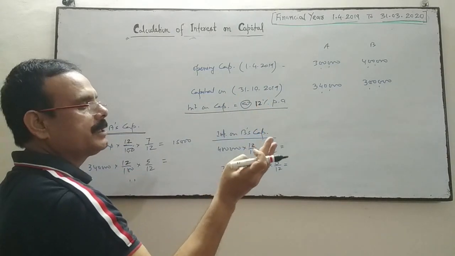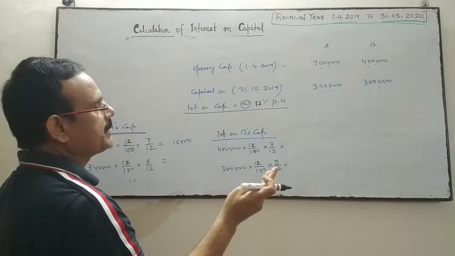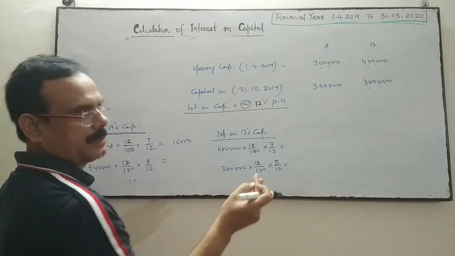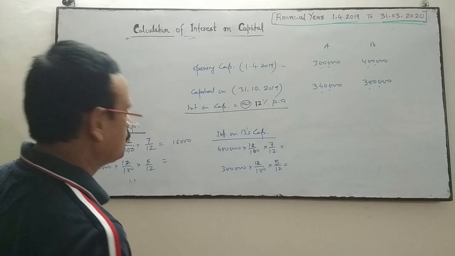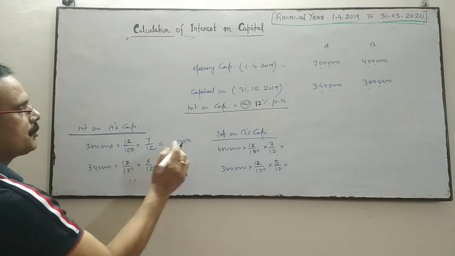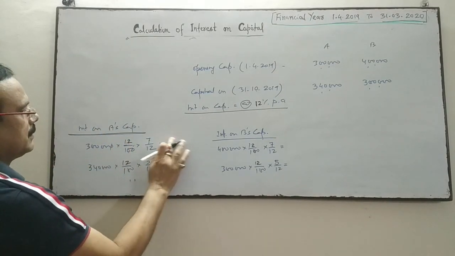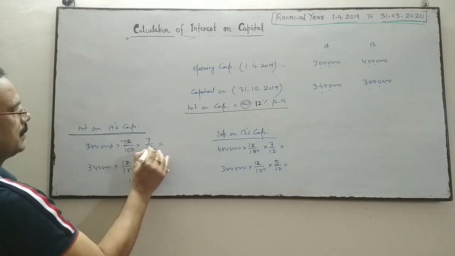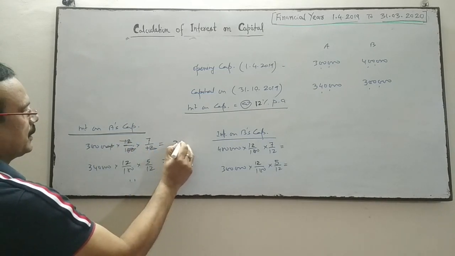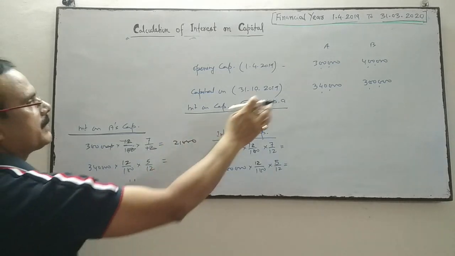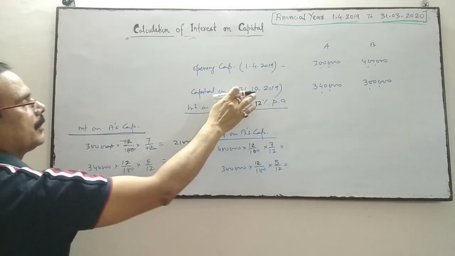So April, May, June, July, August, September and October, up to 31st October. So October will be taken into account, up to October, 7 months. So 7 upon 12, it is 21,000. Thereafter his capital is 3 lakh 40 thousand on this date.